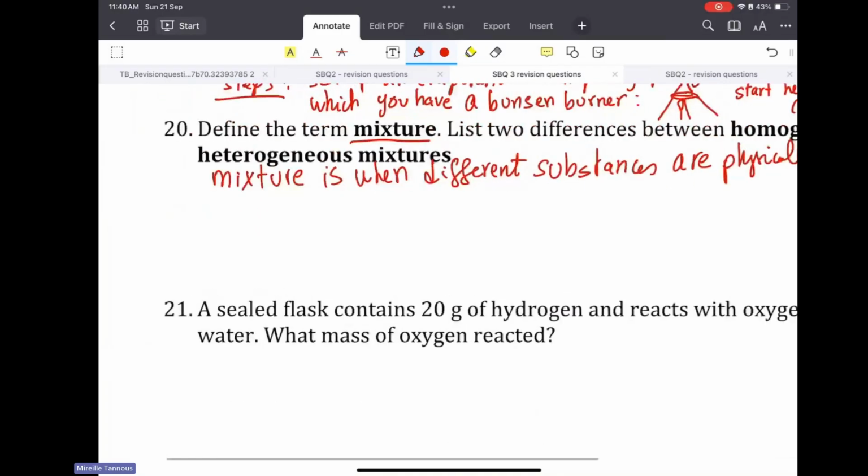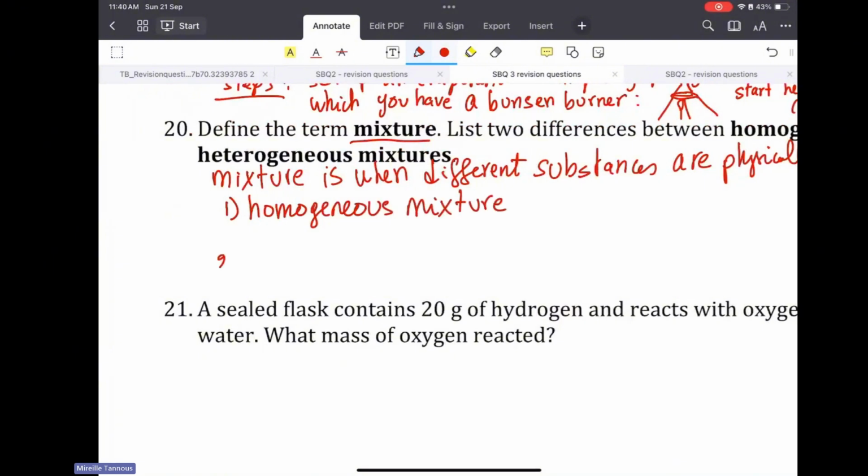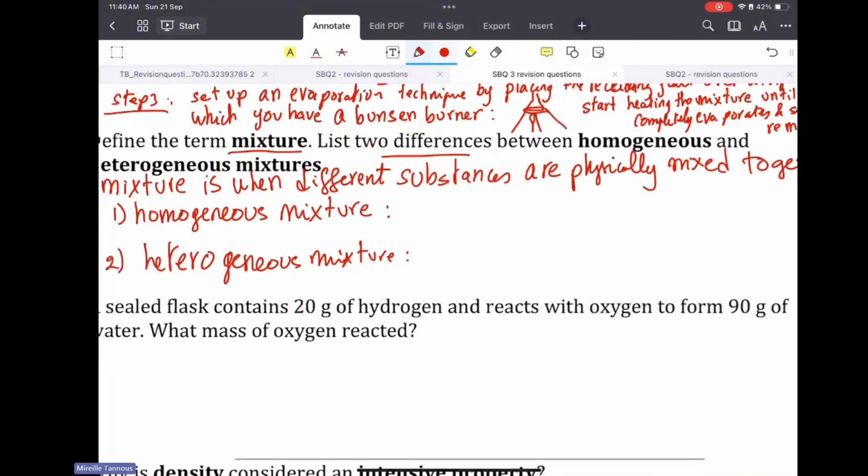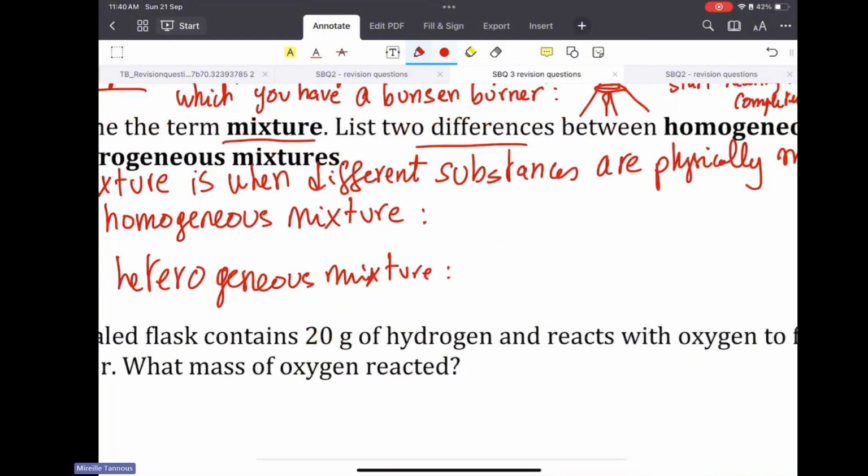Now, we have two types of mixtures, a homogeneous mixture and a heterogeneous mixture. So the question wants two differences between them. A homogeneous mixture is a uniform mixture. Substances are mixed together in a uniform way.